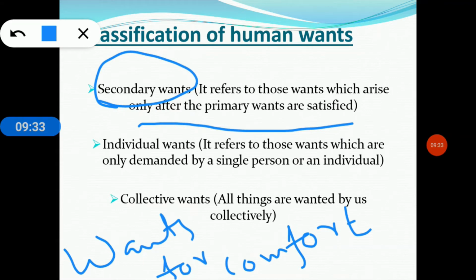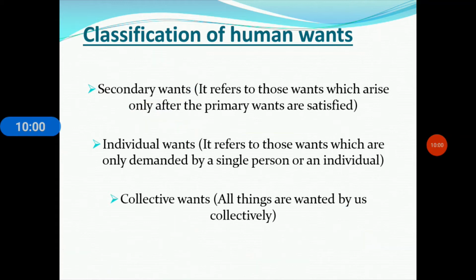This thing makes our life more comfortable and happier. So this is known as wants for comfort. So which goods carry a source of happiness to our place. Clear?